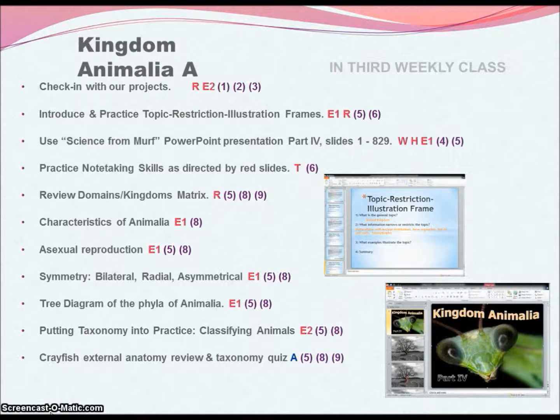In lesson 3, we're going to check in with our projects. We're going to have a rubric you'll see later. So we're going to peer assess and evaluate ourselves. We're going to get some feedback. We know our objectives and everything now because we have that rubric in our hands. We're also going to learn topic restriction illustration frames, a new way of summarizing.